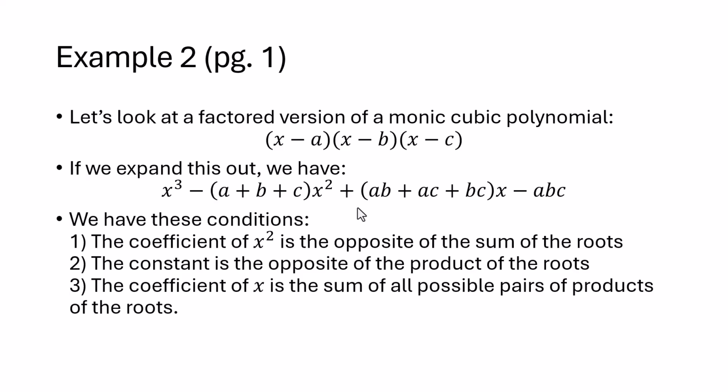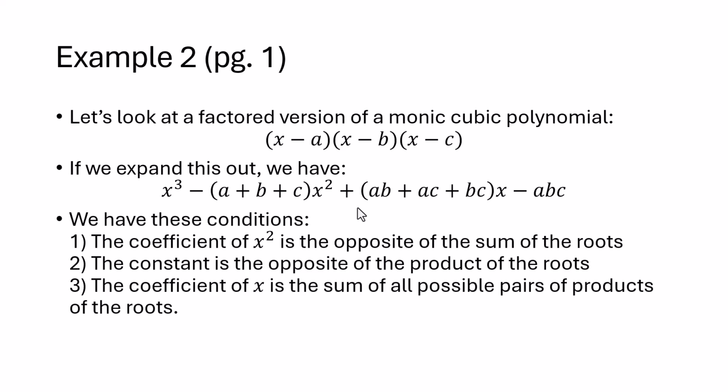So we have these conditions that we can see from the expansion that Francois Viete was alluding to. The coefficient of x squared is the opposite of the sum of the roots. The constant is the opposite of the product of the roots, and the coefficient of x is the sum of all possible pairs of products of the roots.